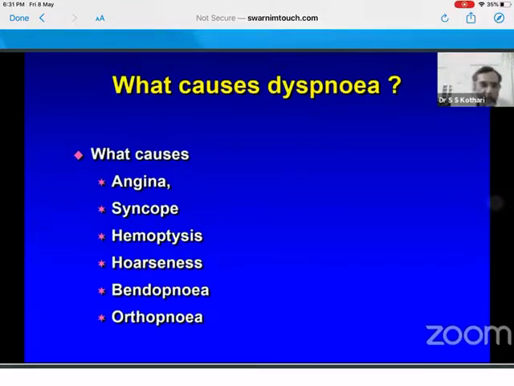Can PH cause bendopnea? You know, this is a new, fancy term, and it has been brought out in patients with heart failure. One study has also said that IPH patients have bendopnea because of similar reasons, that right ventricular filling pressures are raised. I do not believe it personally, but one should know that yes, it has been reported.